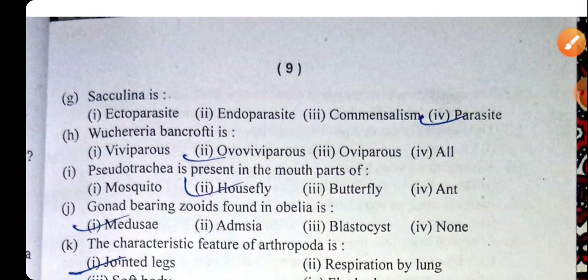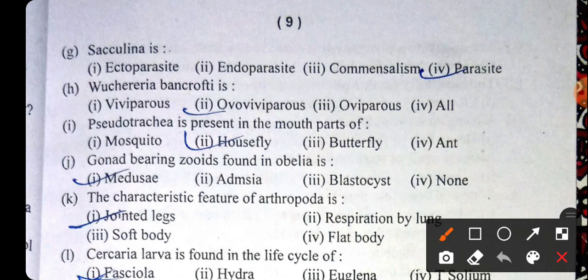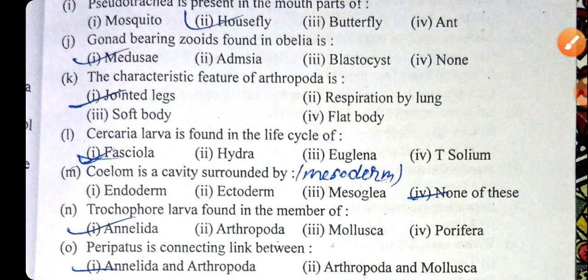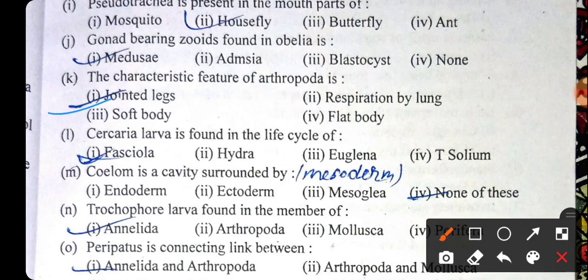And now the next question: Sacculina is a parasite. Wuchereria bancrofti is oviviviparous. Pseudotrachea is present in the mouth parts of, the right answer will be the housefly. Gonad bearing joints found in Obelia is the medusa. The characteristic feature of Arthropoda is jointed legs. Cercaria larva is found in the life cycle of Fasciola hepatica.